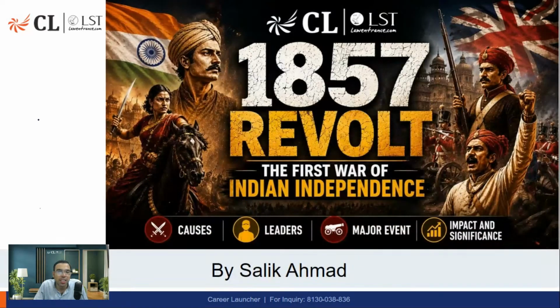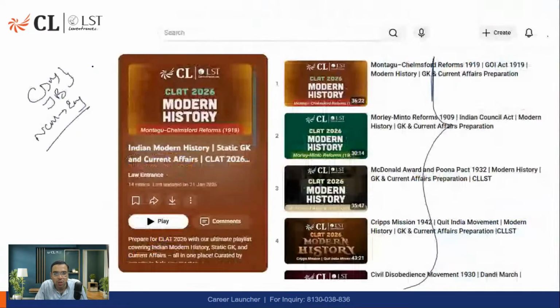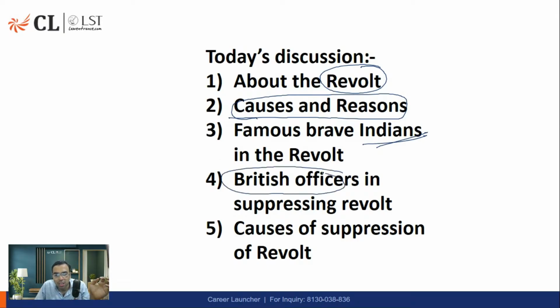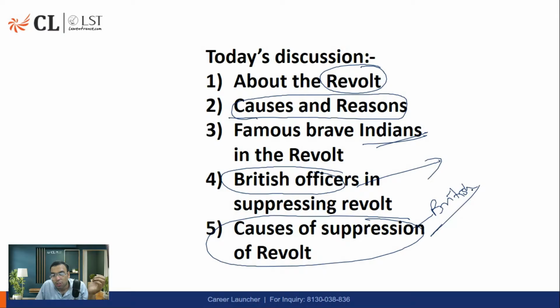Now, in this part also, the Revolt of 1857 is very, very important. So let us discuss it today. We are going to discuss the revolt, then the causes and reasons for the revolt, and the brave Indians who were fighting against the British in it. Then we'll discuss the British officers involved in suppressing the revolt, because sometimes I have seen questions from here also. And the causes of suppression: why did the British successfully overpower the Indians in suppressing the revolt? This we are going to discuss.